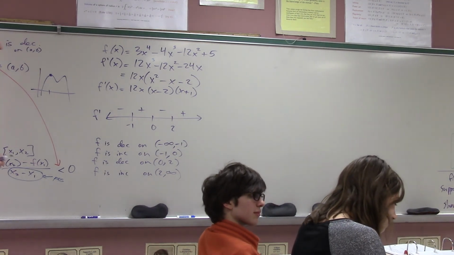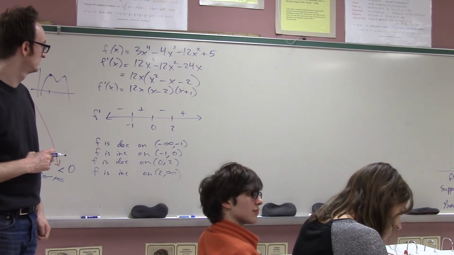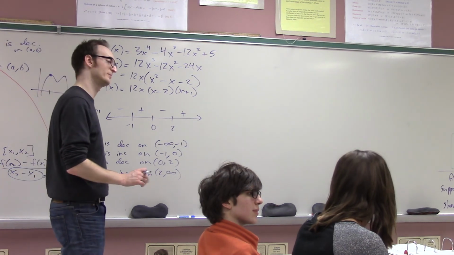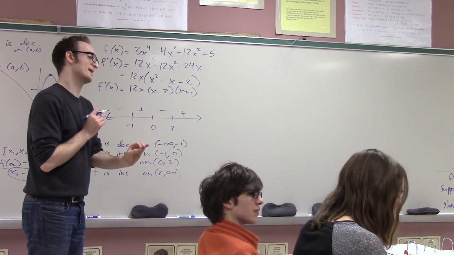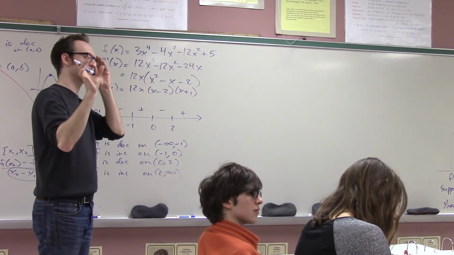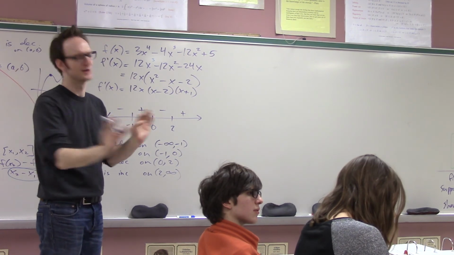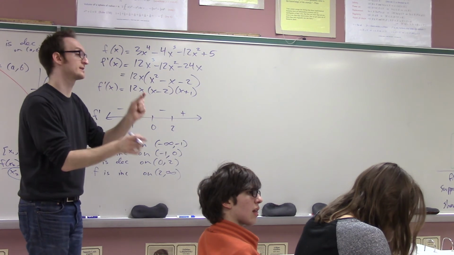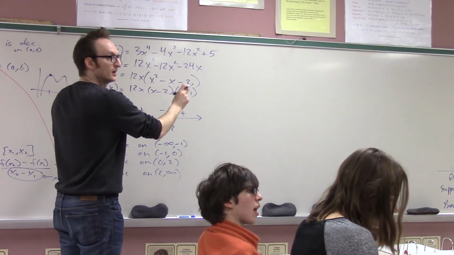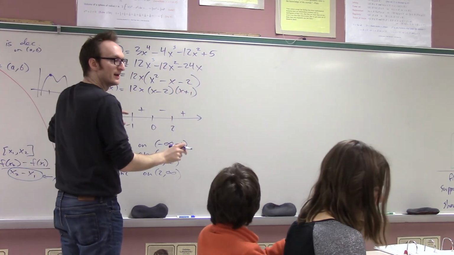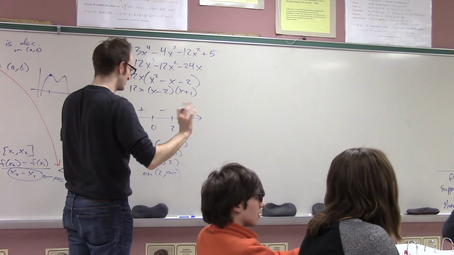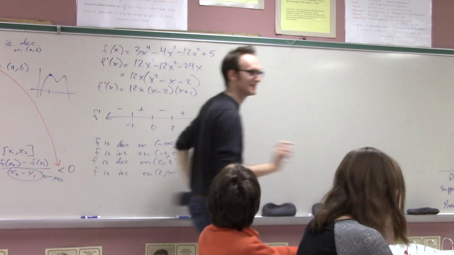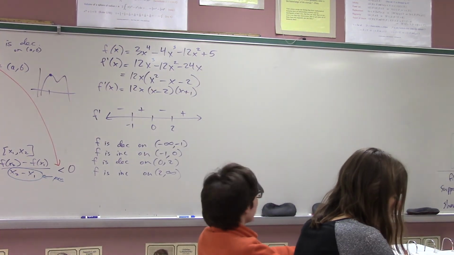Do that thing where you say f is decreasing on negative infinity to -1 union. No, don't do that, because it's technically not correct. The technical definition of decreasing is that if you take any two points whatsoever, the function decreases. If you pick points on separate pieces, it fails. So just write it twice. You can put commas, but don't say union, because that set itself is not a decreasing set.